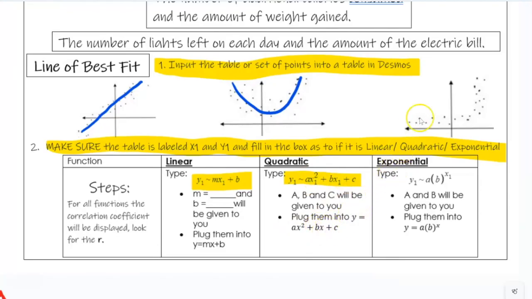All right. So go ahead and you do this last one. What does that shape look like? Do a line of best fit for me. And then just draw an arrow to what this would be. Let's practice.